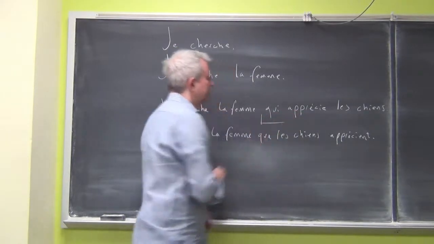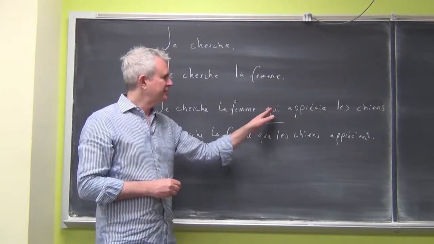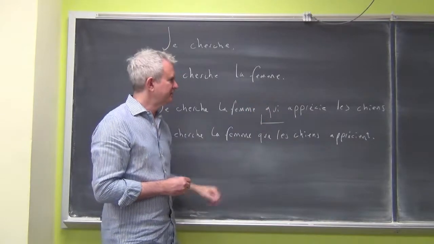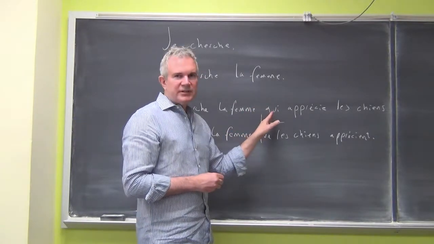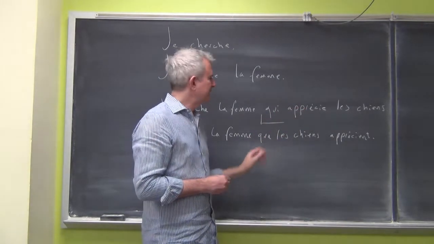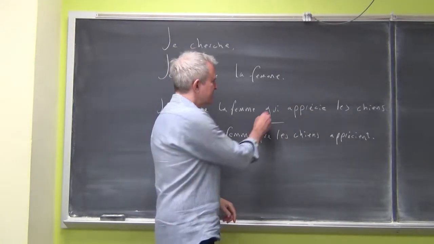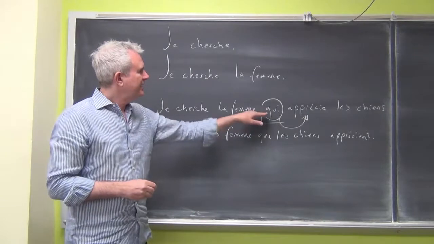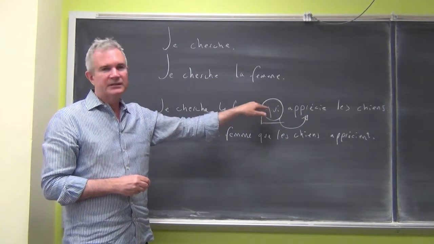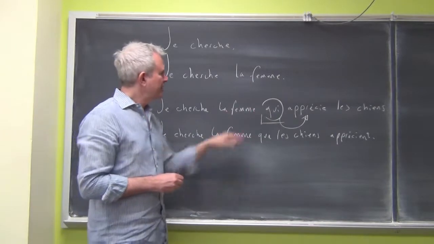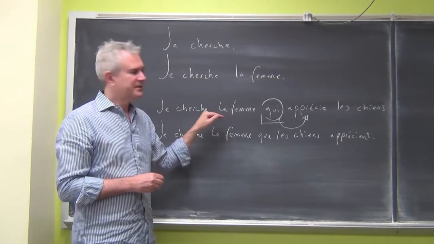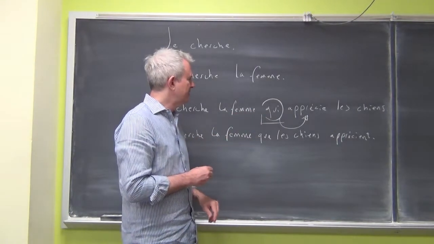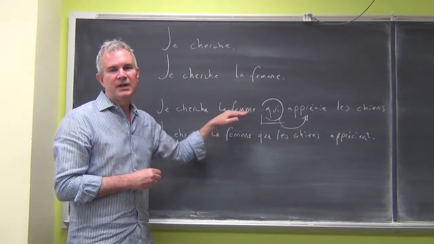So this is a clause on its own. The qui, the relative pronoun, links these two clauses. So it has functions, relations to both clauses. It has a relation to the conjugated verb in the clause that follows it. It's the subject. Okay? Qui apprécie. It's the subject. And it gets its identity, its meaning, its number and gender from the clause that precedes it. And it's going to get that from one noun in that preceding clause. It's going to be the noun that's closest to it.